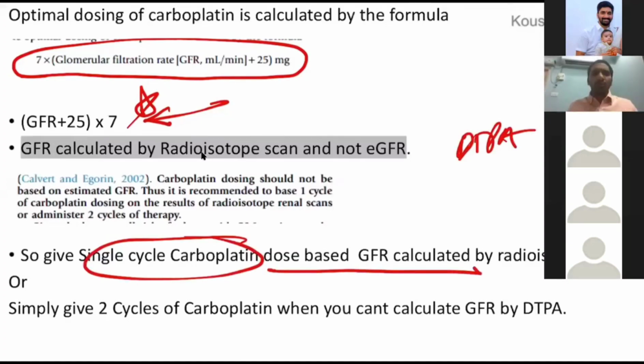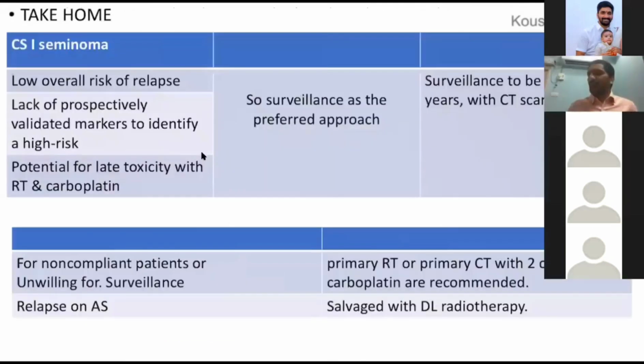If you are not able to do a DTPA scan and GFR estimation, you simply give two cycles of carboplatin. Okay, so the take home message is that in a patient with stage 1 seminoma, surveillance is the best option. If the patient is not fit for or not willing for surveillance, then the next option is a single cycle of carboplatin or para-aortic radiation therapy. Not dog leg radiation therapy, just para-aortic radiation therapy.